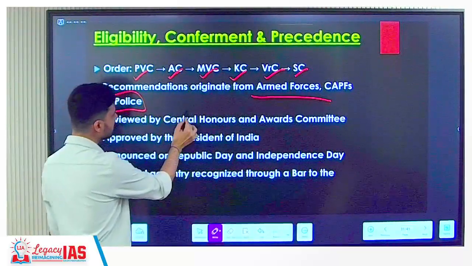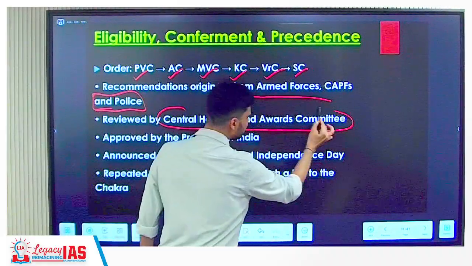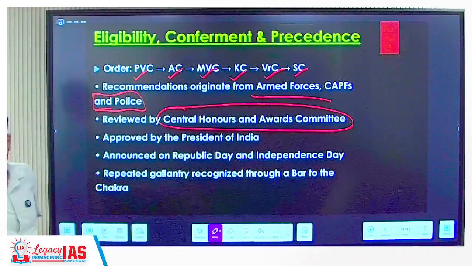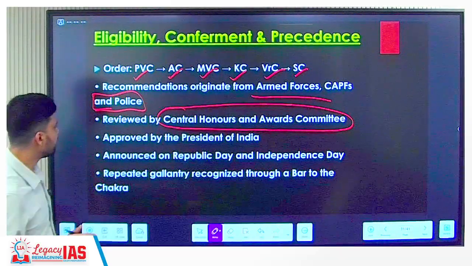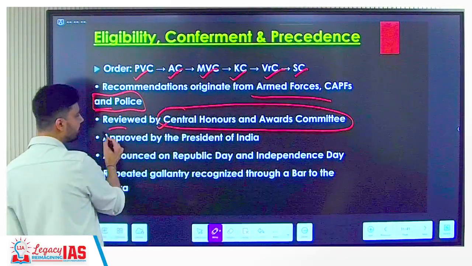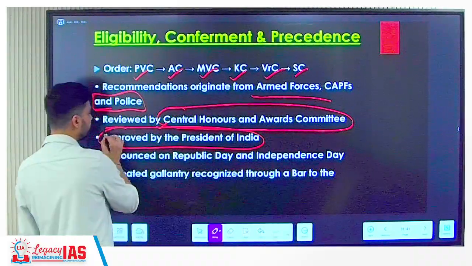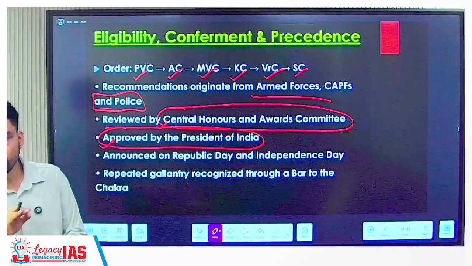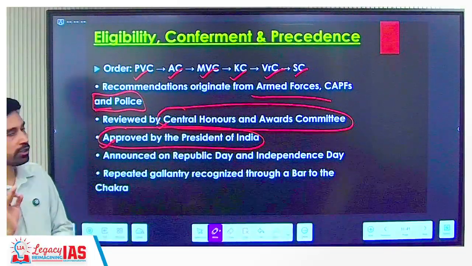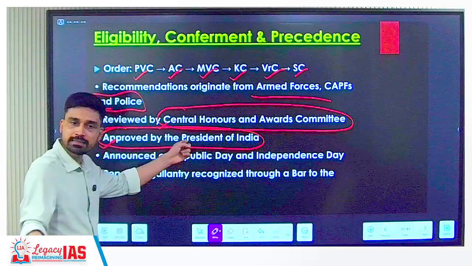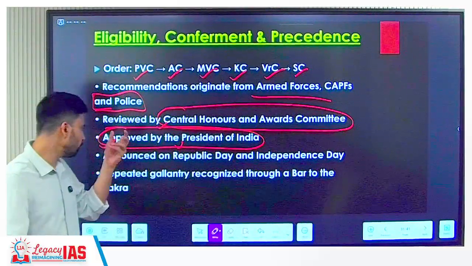These recommendations are then reviewed by a special committee formed for it, called the Central Honors and Awards Committee. After this, finalization of the award is done by the Central Honors and Awards Committee, which sends the recommendation to the President of India, and final approval will be given by whom? The President of India. So ultimately, who is the final decision maker on who will receive the award? What should be the answer? Ultimately, it is decided by the President of India.